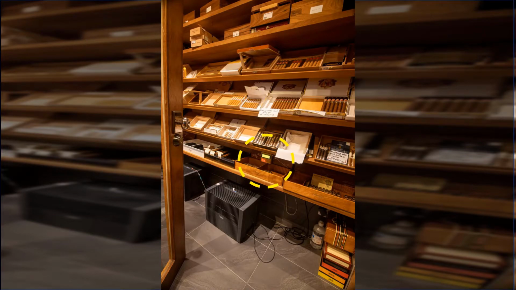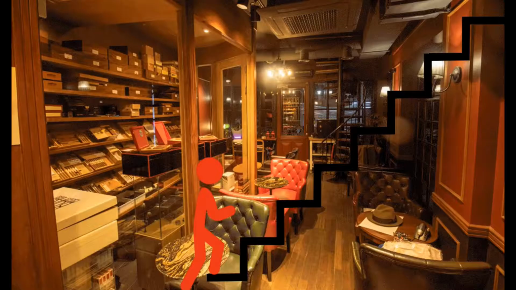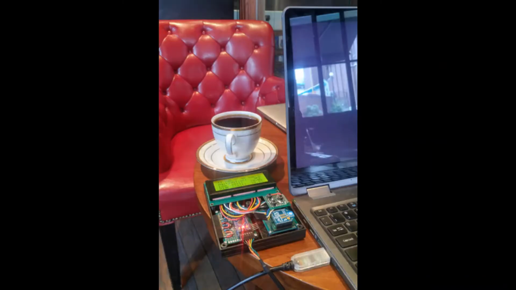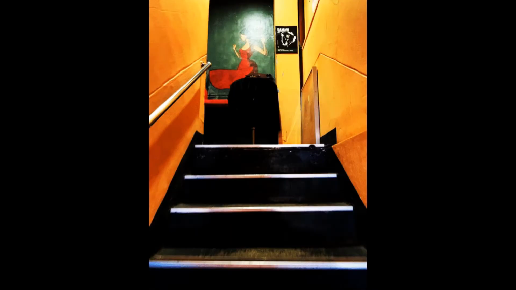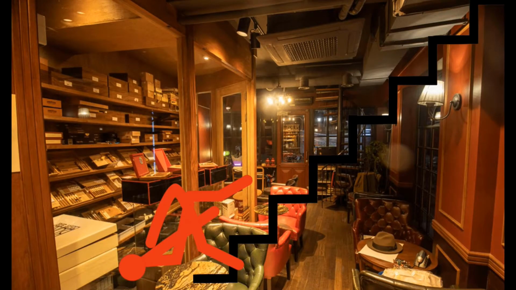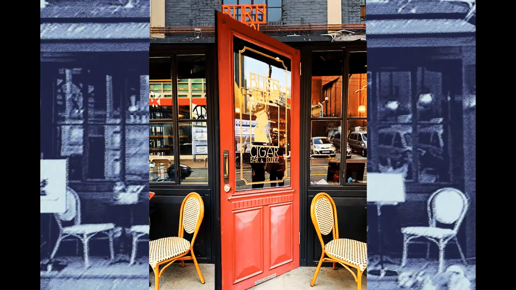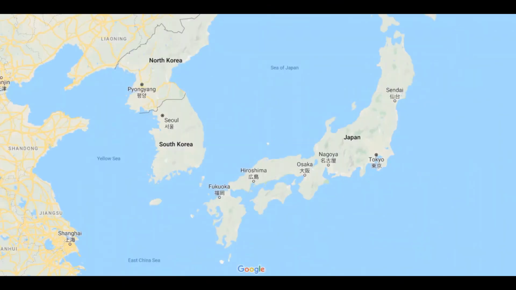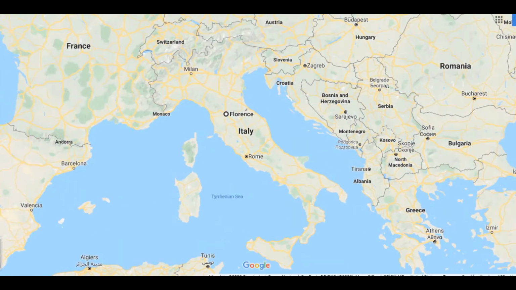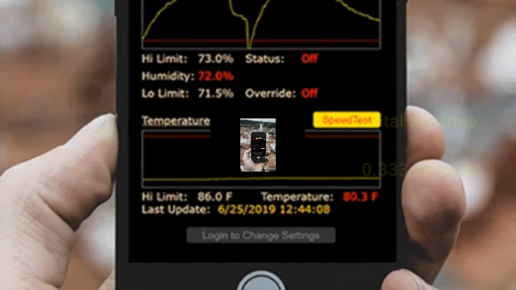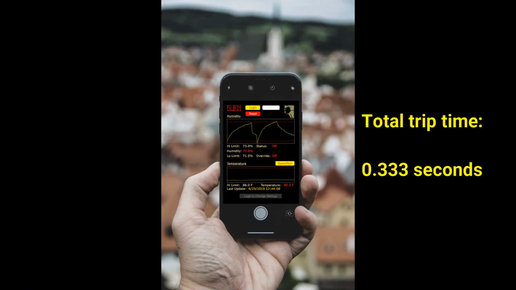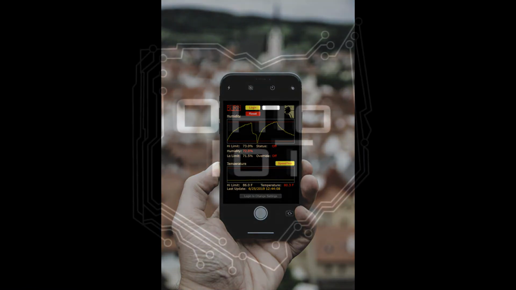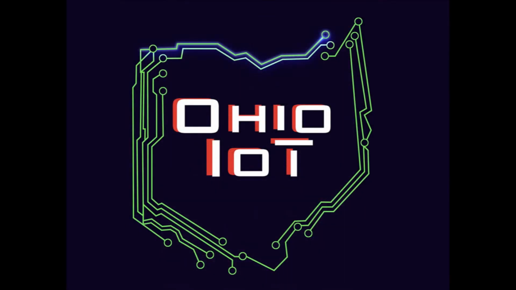The Arduino inside the Humidor will acknowledge receiving the packet, making it back up the stairs, back to the gateway, down the stairs, out the door, leaving Korea, to New Jersey, back to Italy, and reporting back to Hal's phone. Total trip time, 0.333 seconds. That's OhioIoT.